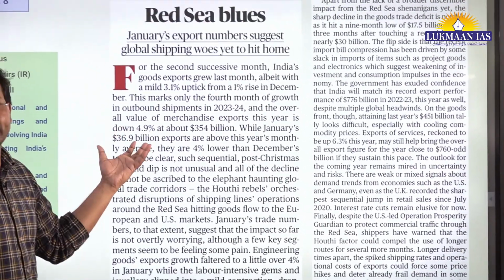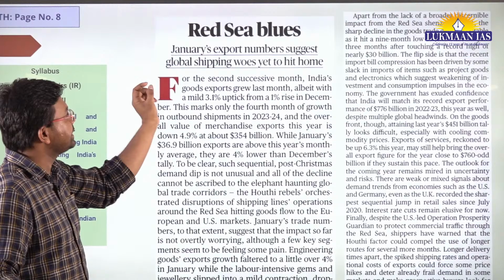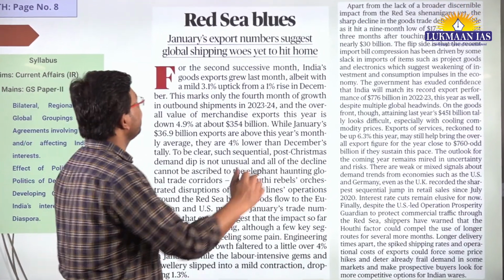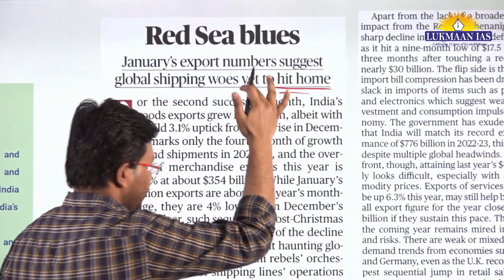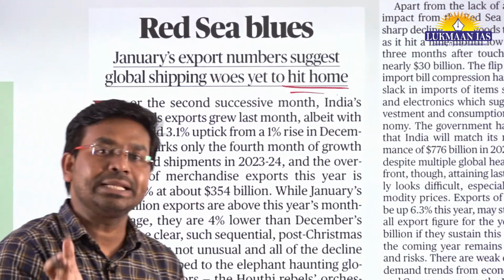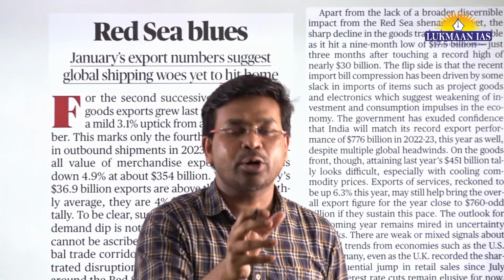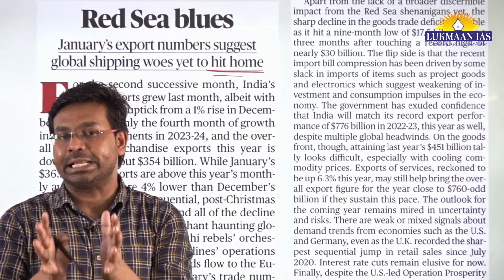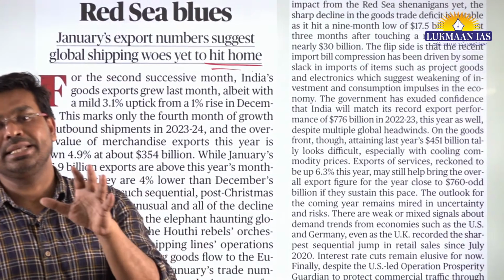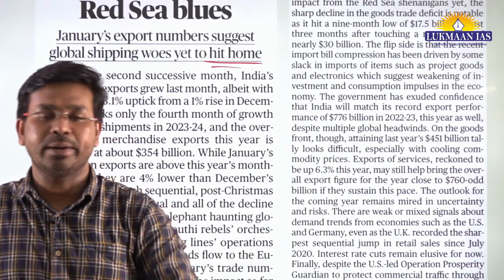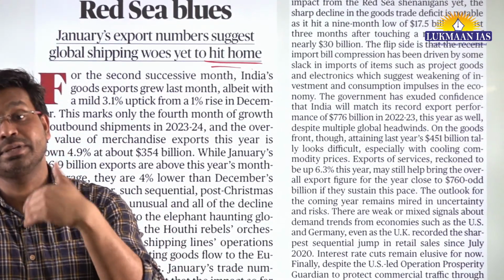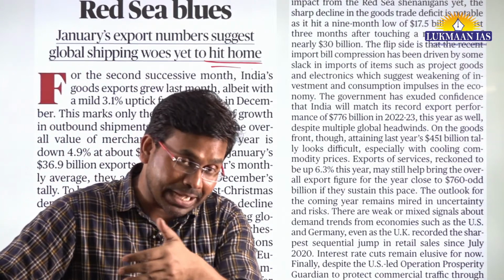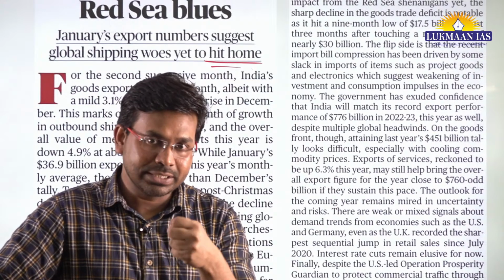Now we have another short article. This article talks about Red Sea blues: January's export numbers suggest global shipping woes here to hit home. We know that the Red Sea region was in conflict very recently. Why? Because of the Houthi rebels, who reside in Yemen and have started attacking ships passing through the Red Sea.